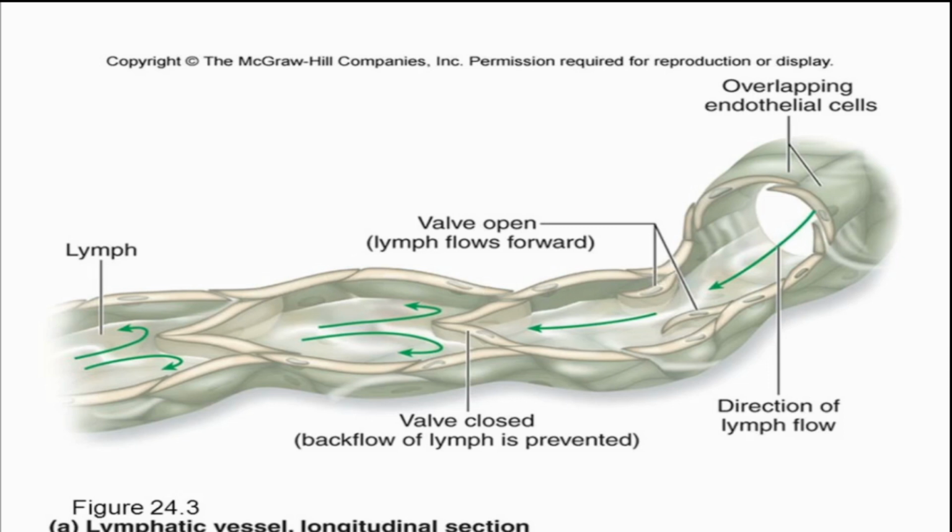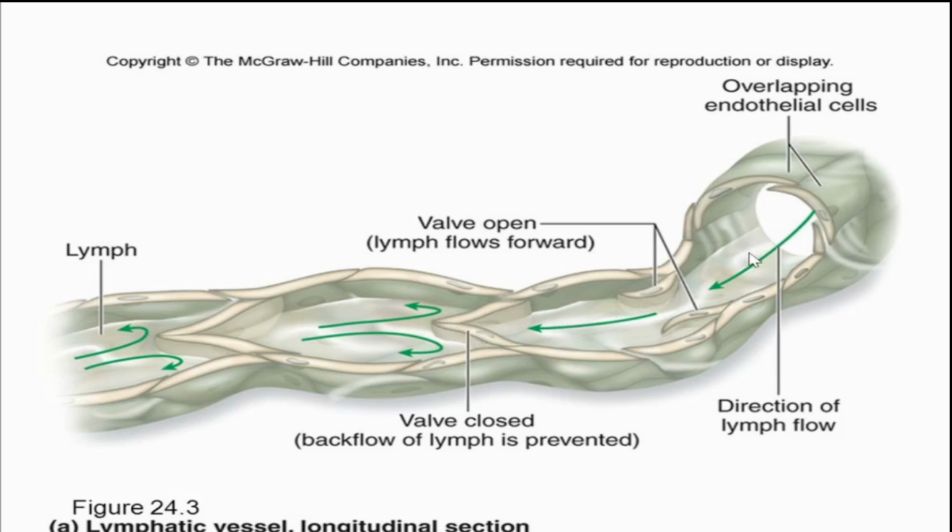In what form are they arranged? In an overlapping form. This cell is overlapped with this one. This is overlapping with this one, and in an overlapping fashion it is arranged in such a way to form this lymph vessel. That overlapping creates a valve-like arrangement. Here we can see that. Because of that overlapping, a valve-like arrangement we can see inside the lymphatic vessel.